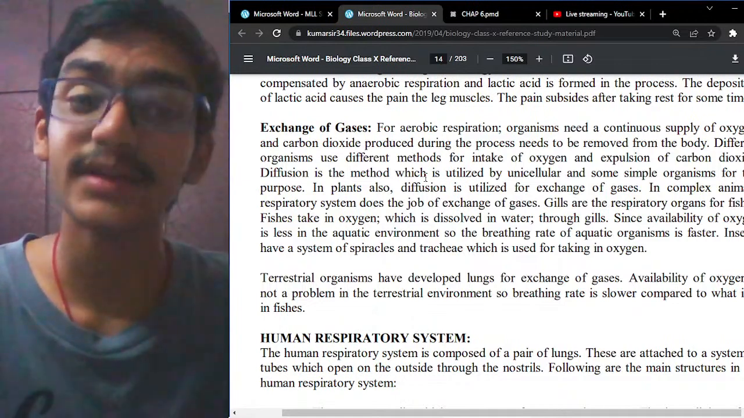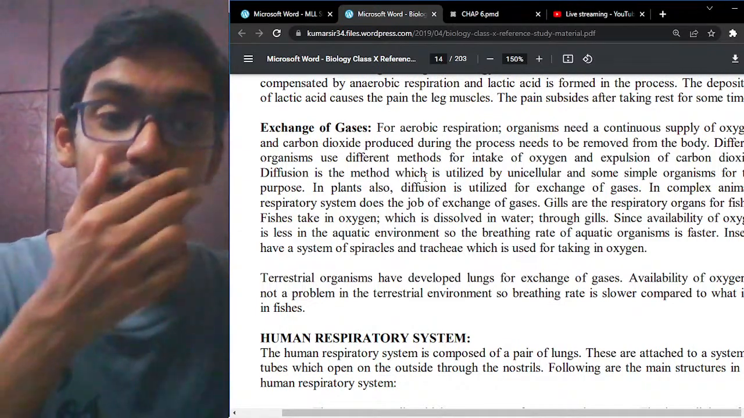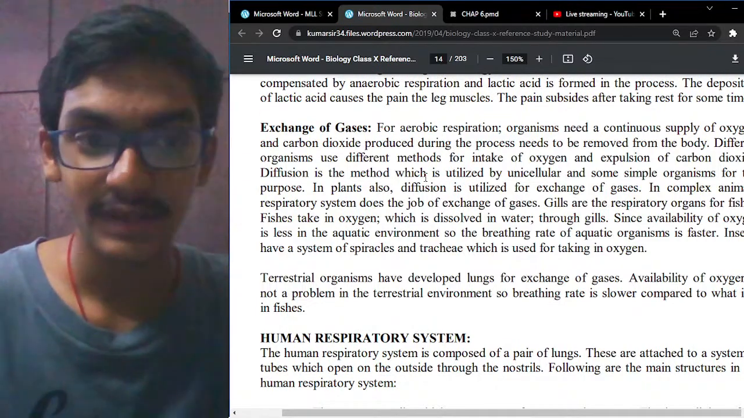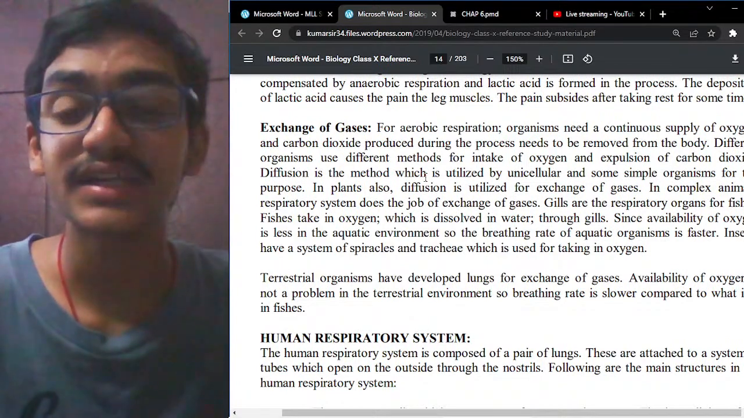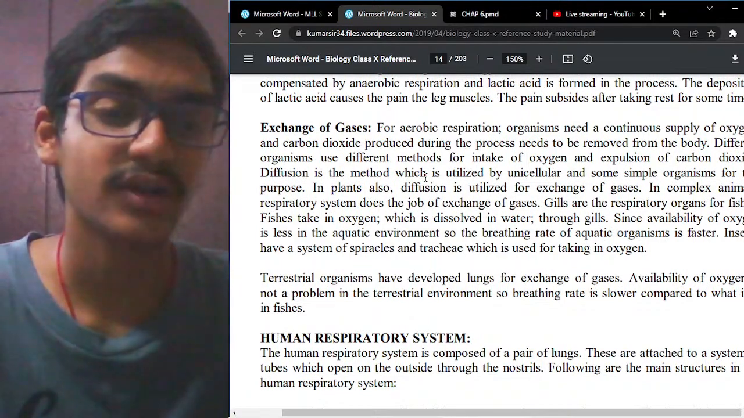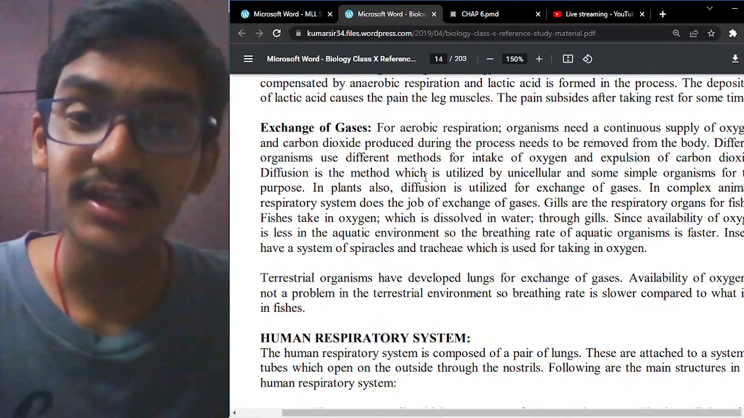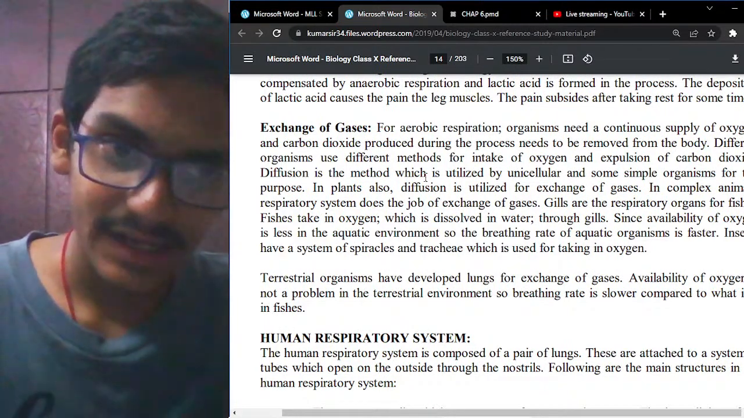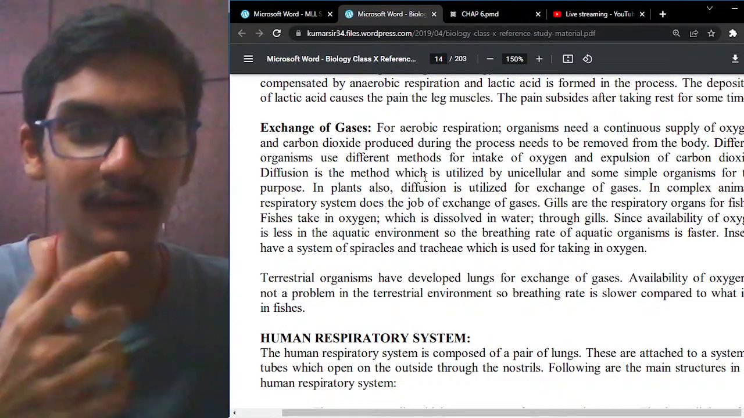Yes, respiration takes place in both plants and animals as well. So exchange of gases will actually take place. For aerobic respiration, organisms need a continuous supply of oxygen, and carbon dioxide produced in the process needs to be removed from the body. So different organisms will use different intake processes.